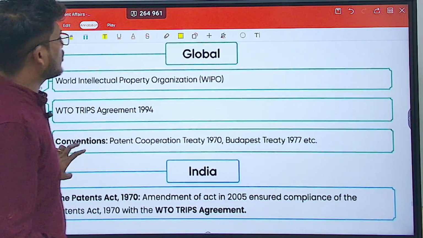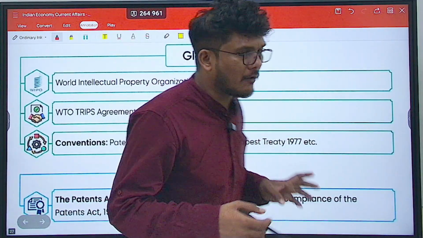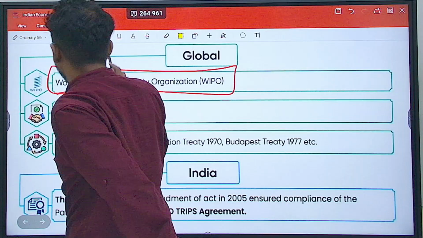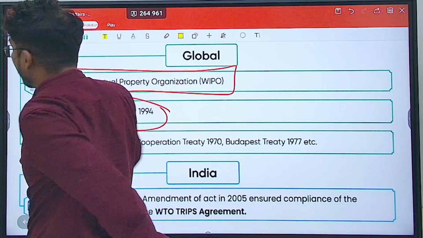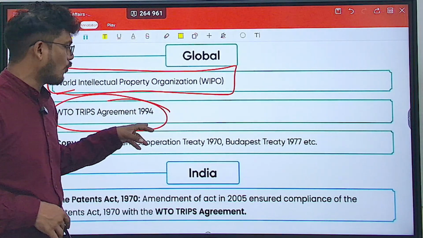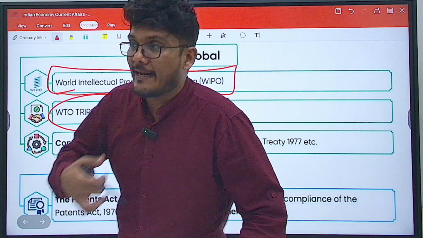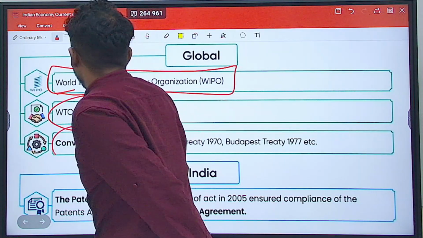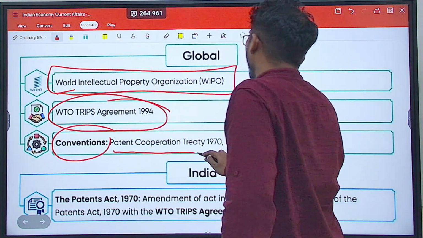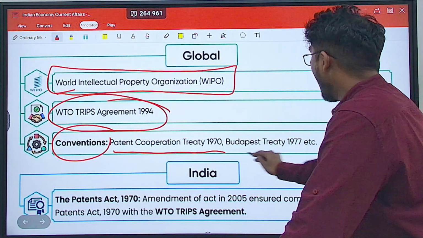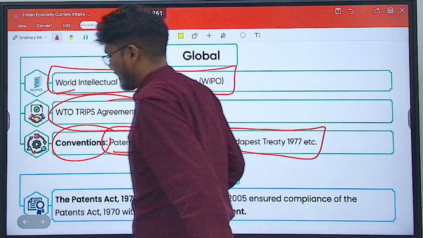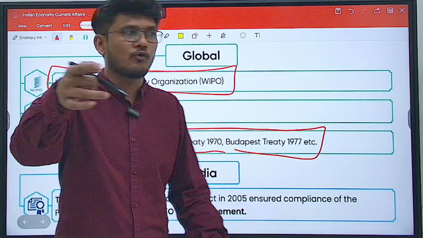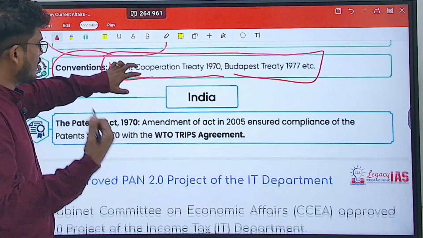Now, coming on to the management of the patents. The World Intellectual Property Organization is there. Then WTO's TRIPS Agreement of 1994 is there, which regulates the granting of IPO and so on and so forth. And there are conventions you should remember: Patent Cooperation Treaty 1970 and Budapest Treaty 1977. UPSC can directly give you this treaty and ask what it is related to. So you should know that these are conventions related to patents.